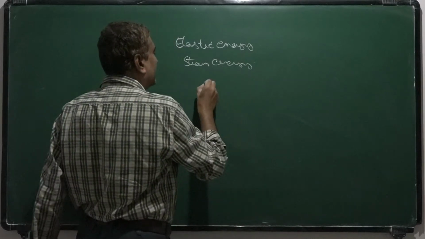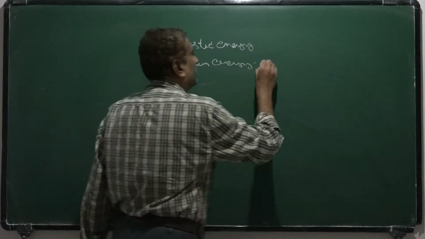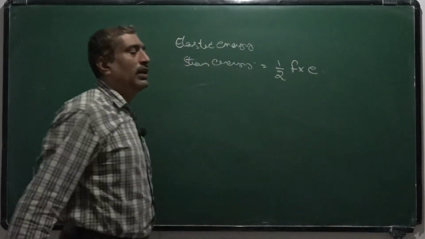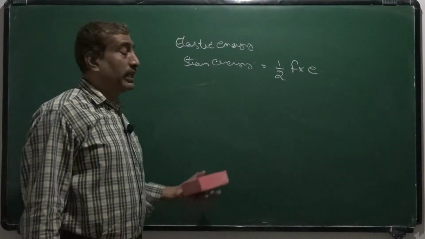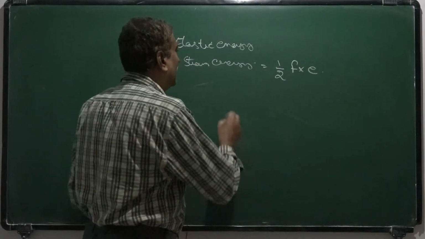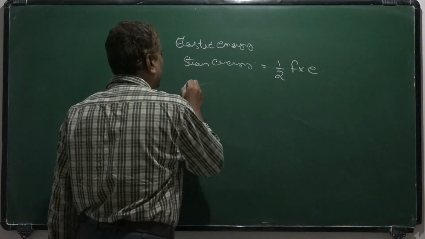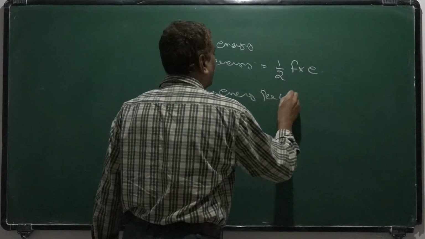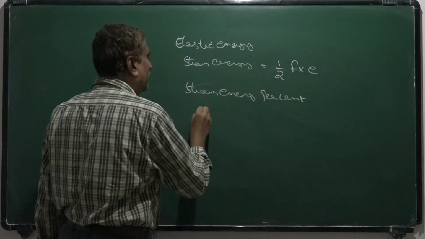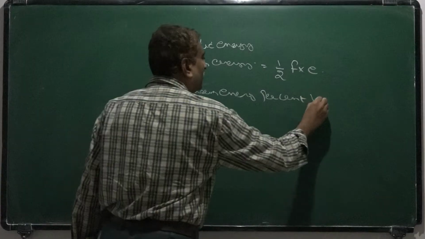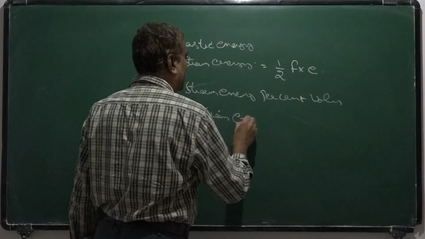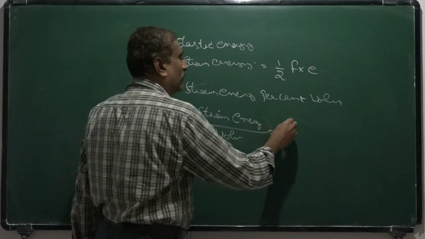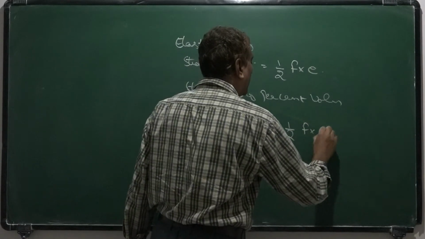That strain energy is equal to half into force into elongation. You remember this one, half Fe. Suppose we define strain energy per unit volume, that is strain energy divided by volume, equal to half Fe by volume.